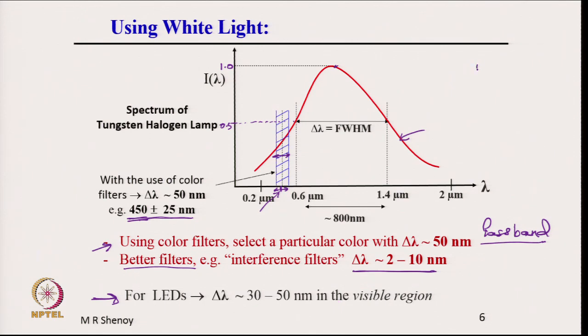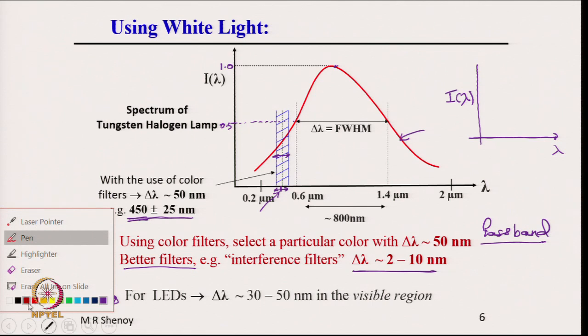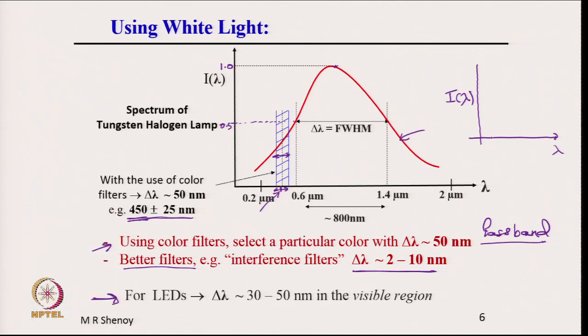If I plot the intensity distribution of a light emitting diode, lambda versus intensity, let us say for a red colored LED, it will show a distribution somewhat like this, centered around a particular wavelength, say lambda equal to 650 nanometers.